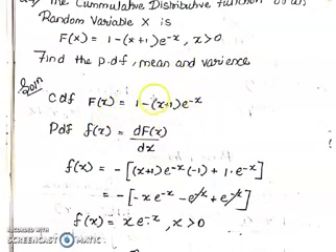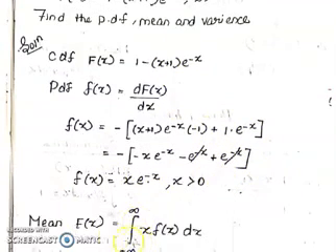Now differentiate this with respect to x. This one becomes 0. Minus, apply the UV formula here. This is u; if we differentiate this, we get e^(-x) times 1, plus, if we differentiate the other part, we get (x plus 1) times minus e^(-x). After simplification, cancelling the common term, we get f(x) equal to x e^(-x). So there is a lot of difference between a small f(x) and a capital F(x). Small f(x) refers to the probability density function, whereas capital F(x) refers to the cumulative distribution function.